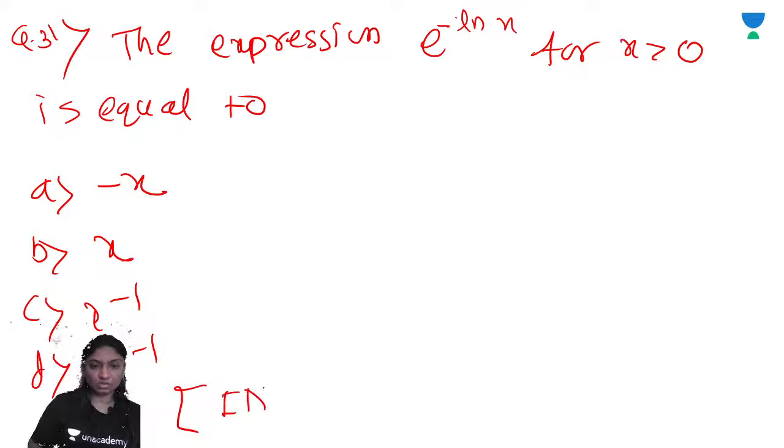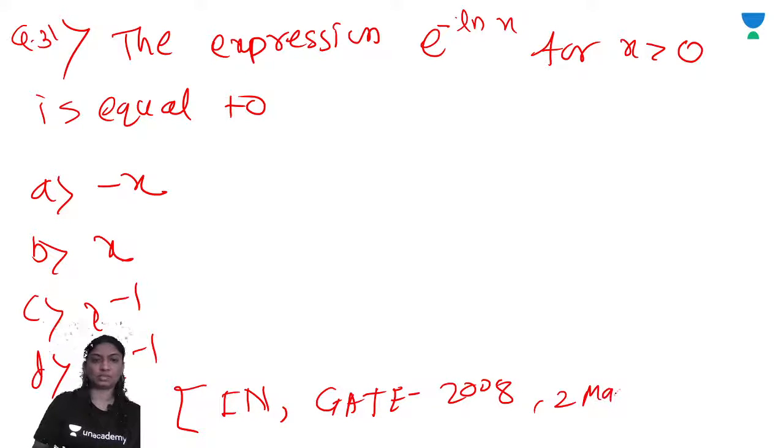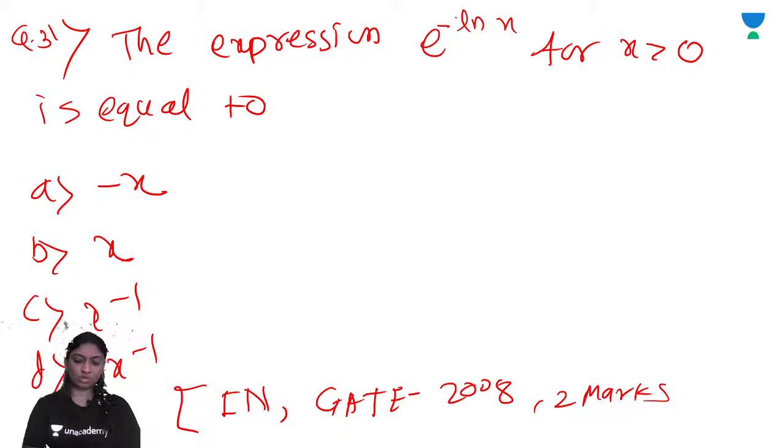This is a 2 mark question. How simple it is, just find out the value of this.